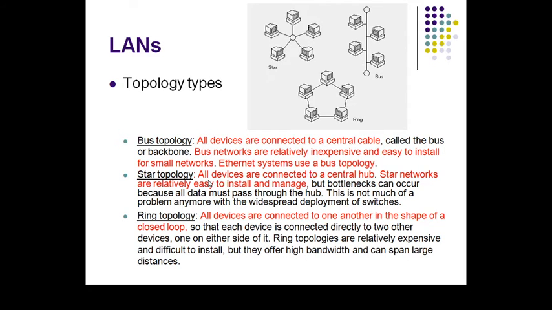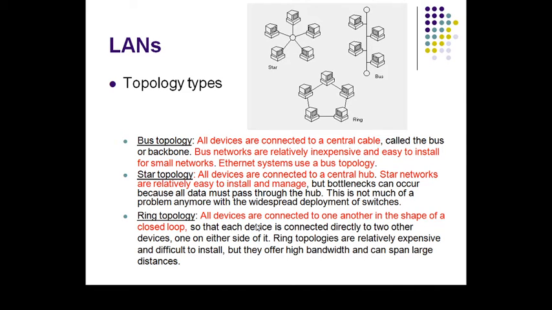Then star topology. All devices are connected to a central hub. Star networks are relatively easy to install and manage, but bottlenecks can occur because all the data must be passed through the hub. This is not much of a problem anymore, with the widespread deployment of switches. So in star topology, we can see all the computers in the network are connected to the central hub. That is called star topology.